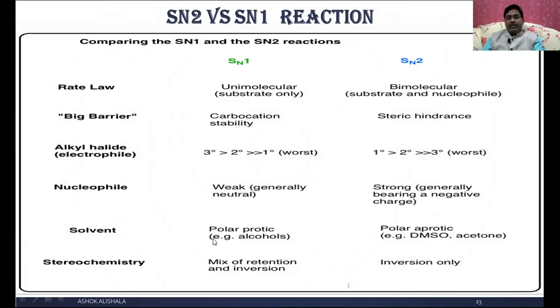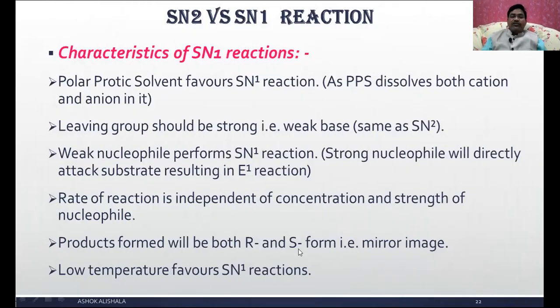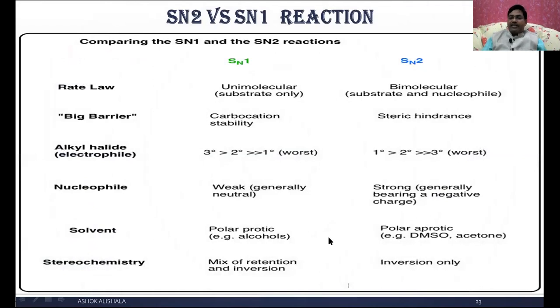And you can see both forms are formed, that means racemization takes place in the case of the SN1 reaction. Now let us compare the points regarding SN1 and SN2. Rate law: SN1 is unimolecular, whereas SN2 is bimolecular. The big barrier is the main difference between SN1 and SN2. Here in SN1, stability depends on the carbocation stability, whereas in SN2 the steric hindrance is present. And then the rate of reactivity.